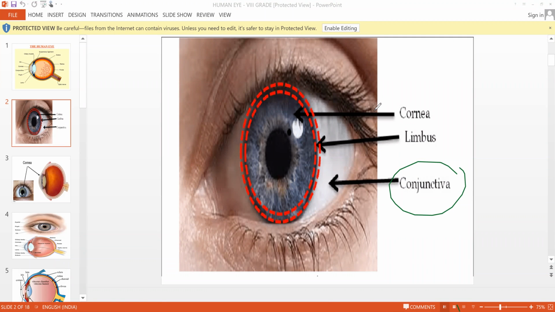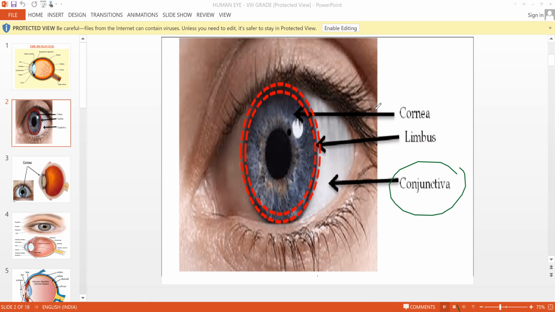So epithelial cells are those cells which are present on the surface. Epithelial cells are the protective covering of a conjunctiva.